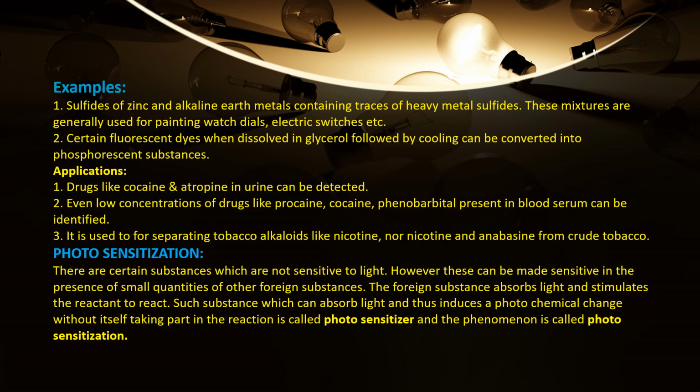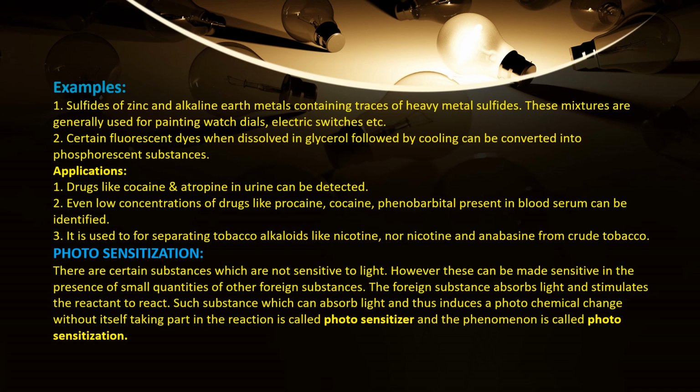Next, coming to photosensitization. What is photosensitization? There are a few substances which are not sensitive to light. In order to make them sensitive to light, other foreign substances are added, or we can also say that these substances can be made sensitive in the presence of small quantities of other foreign substances.